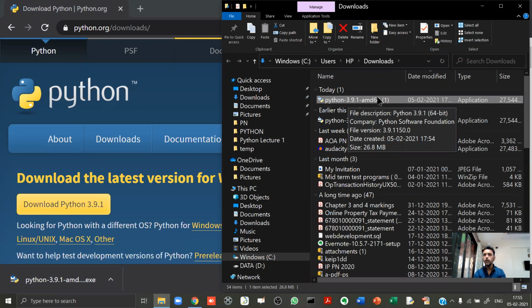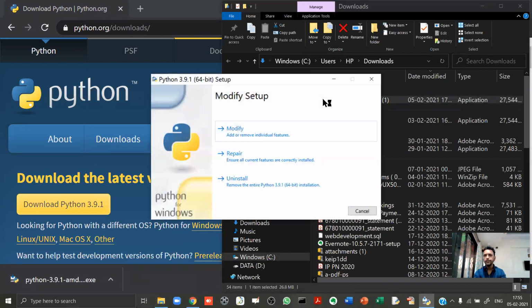By the way, I'm sure there will be a downloads folder in your computer. So over there, it will get downloaded. Now what you will do is you will double click on this. Okay, now pay good attention over here. Now, when you double click on this, you will see these things. All right, modify, repair, uninstall.